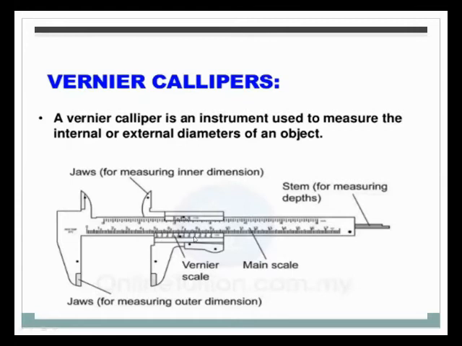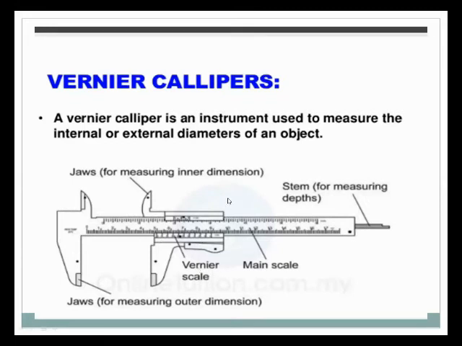You will also observe a stem used for measuring depth of any material. If you want to find the depth of a material, we use the stem. This scale is called the main scale, and the second one is called the vernier scale.